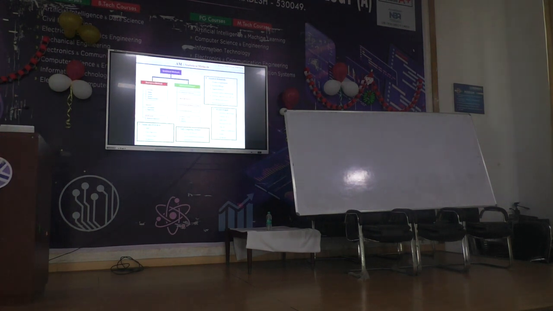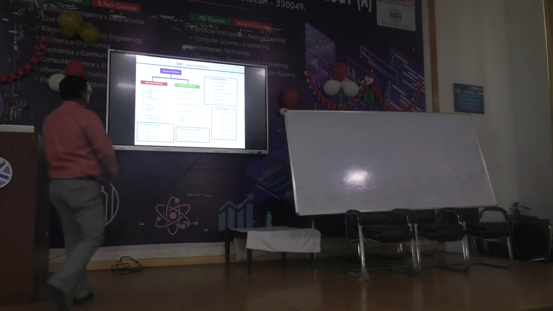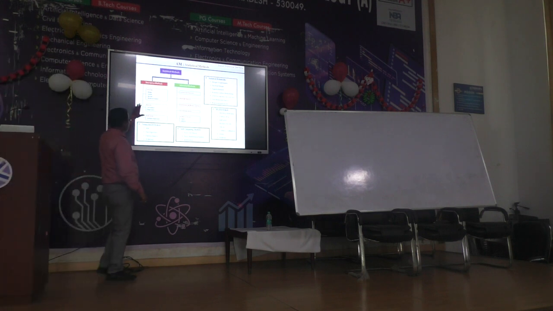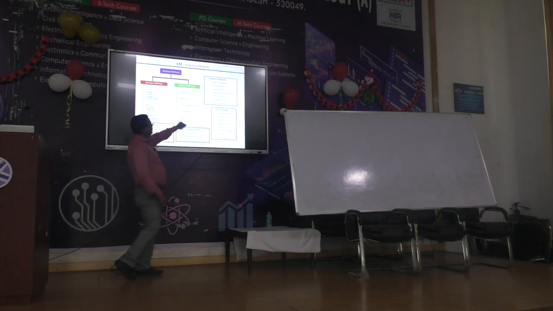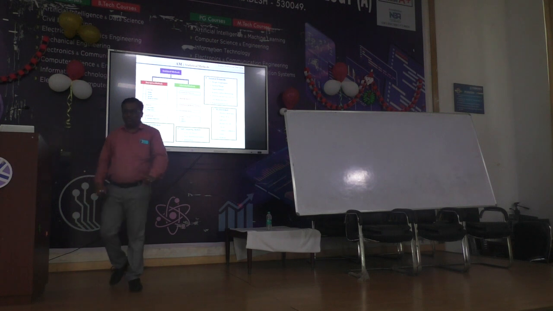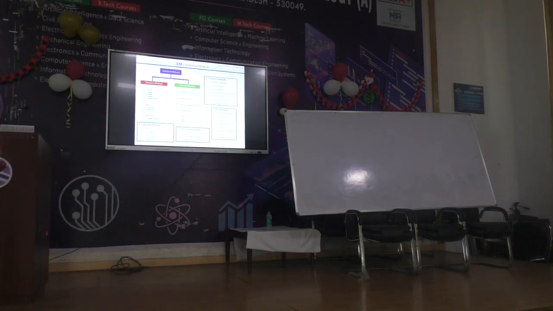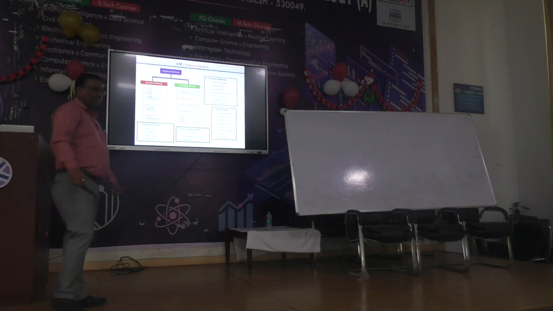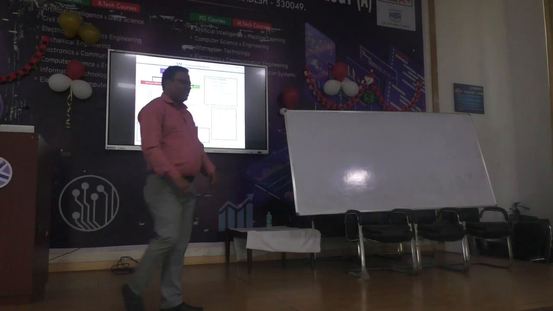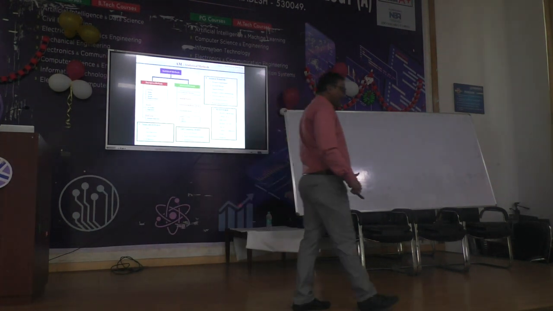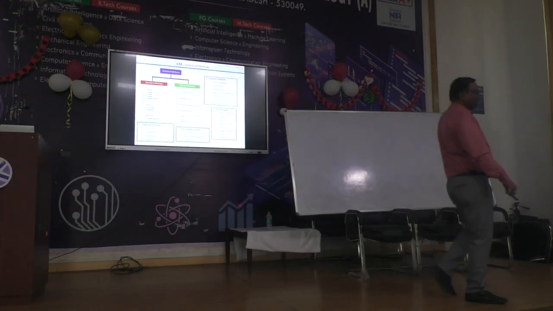So what are the different types of statistical methods? Here are the statistical methods. One is called descriptive statistics, where we use these types of methods. For inferential statistics, we use the central limit theorem. This you studied in M2, mathematics 2, central limit theorem, right? And then the binomial theorem. Binomial theorem you might have studied, right? It's a binomial distribution. What is the speciality of binomial distribution?